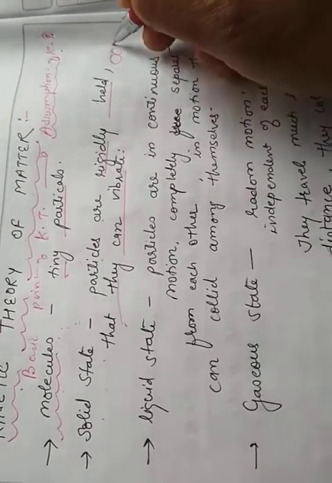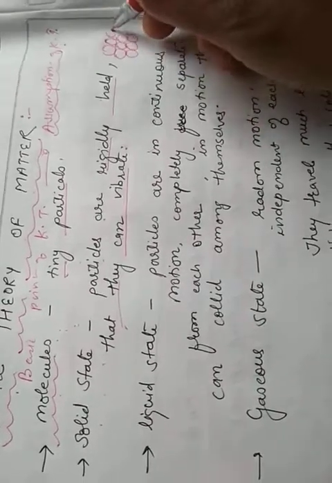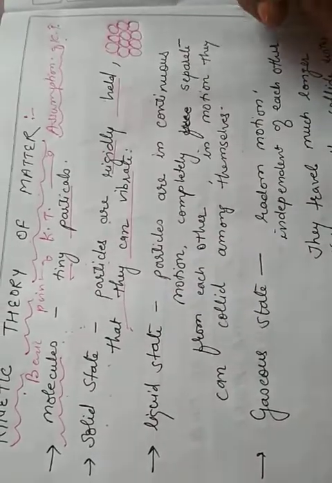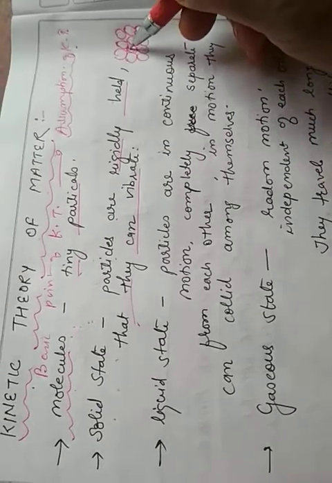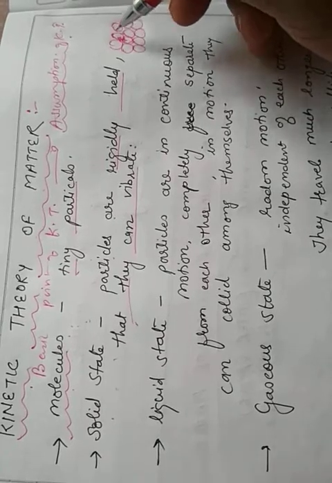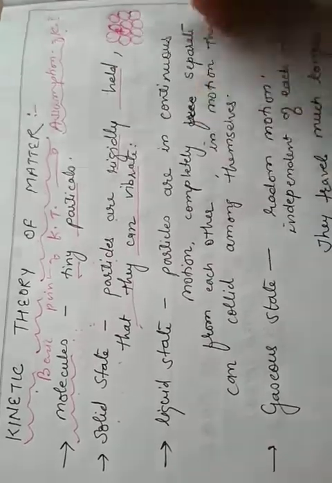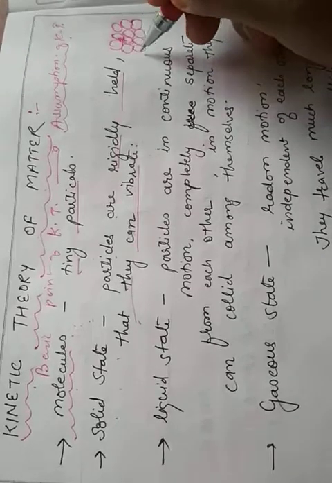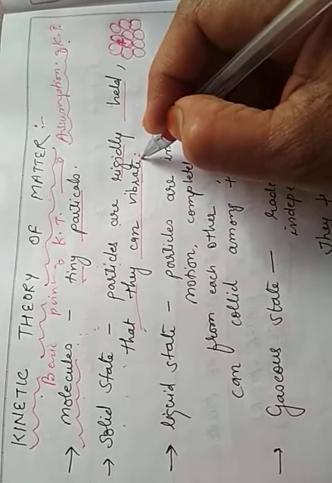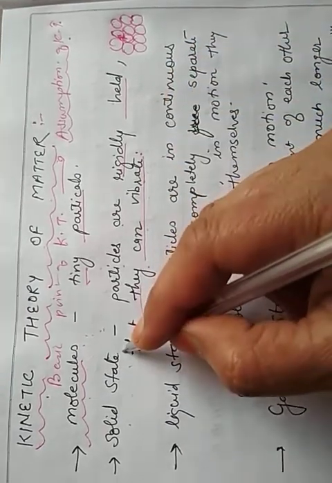As we show in this arrangement of the particles or molecules in the solid state, these particles only vibrate, meaning they move a little up and down at their mean position, at their same positions. So up and down at the same position is called a vibration. The particles can only vibrate in the solid state.